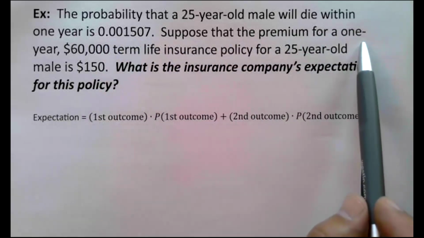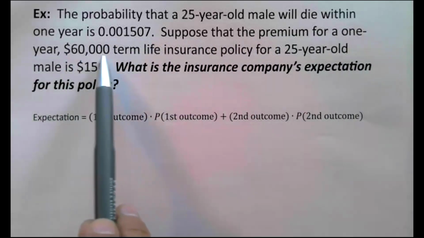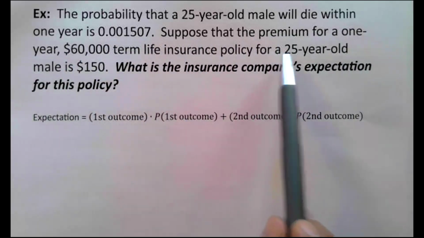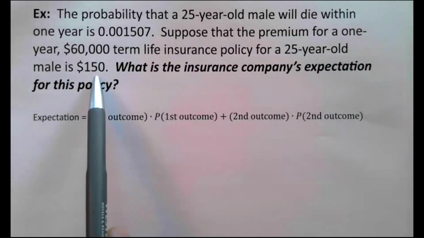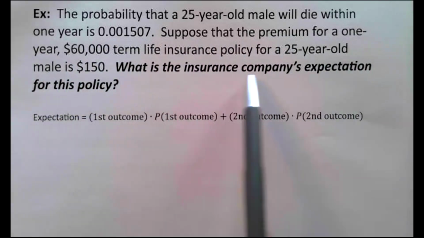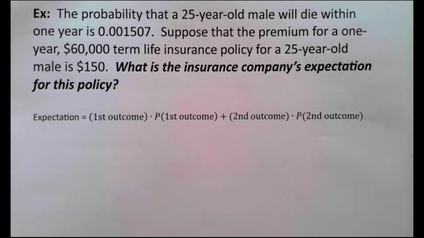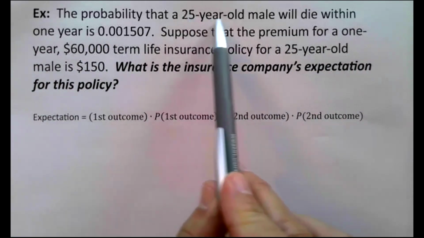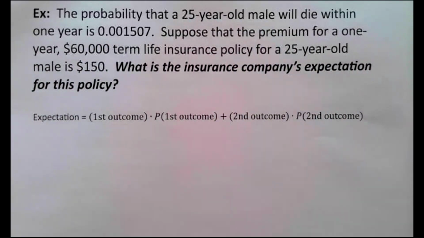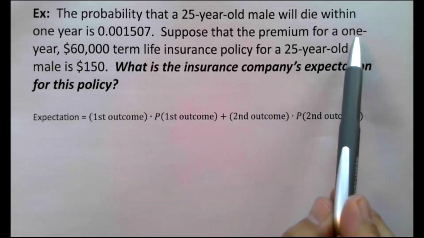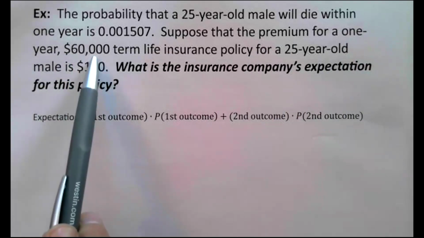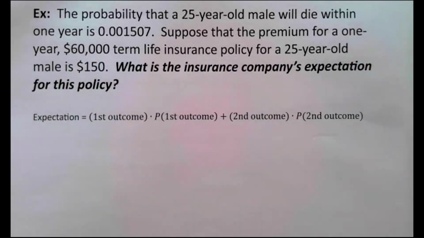Suppose the premium for a 1 year, $60,000 term life insurance policy for a 25-year-old male is $150. What is the insurance company's expectation for this policy? In other words, the 25-year-old male walks into the insurance company's office and says, I want to buy a 1-year, $60,000 term life insurance policy.